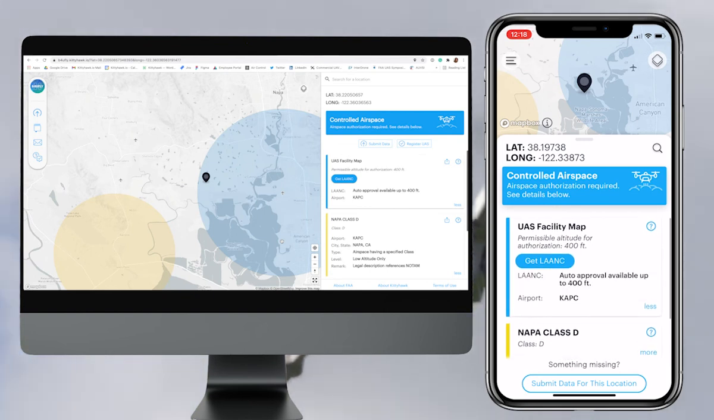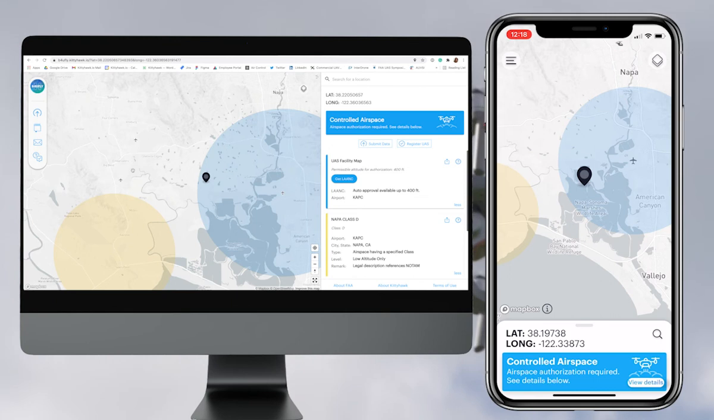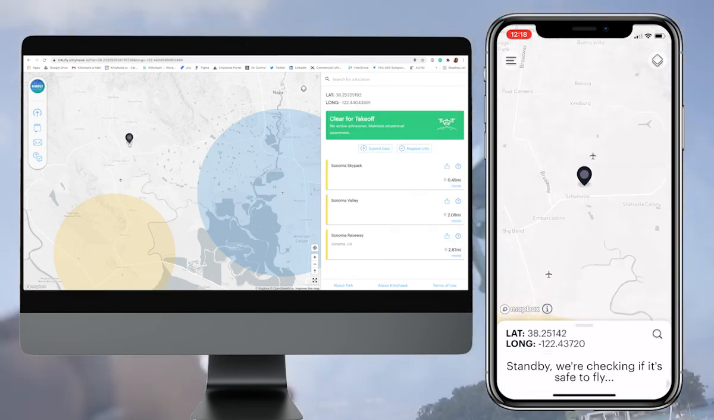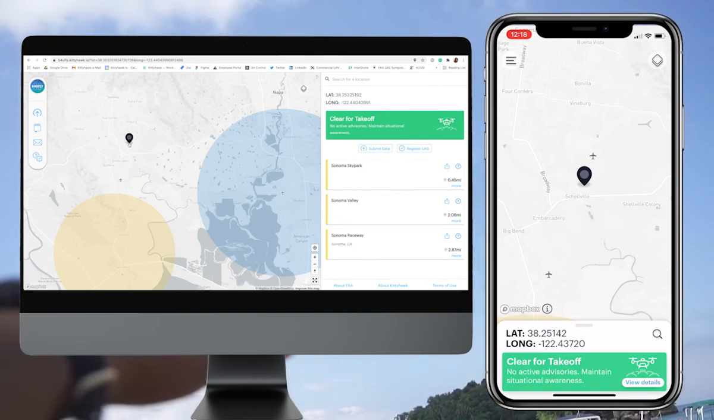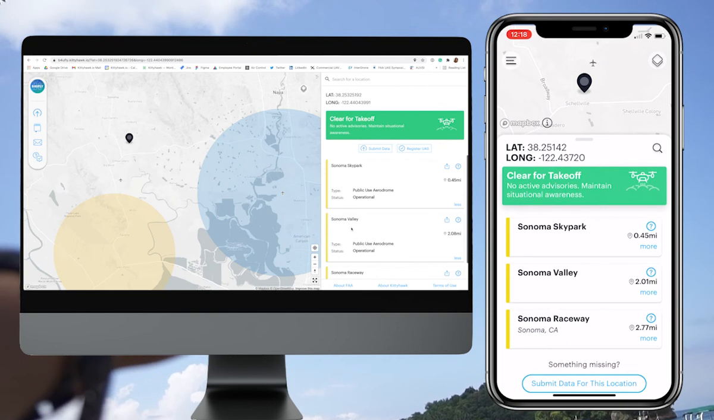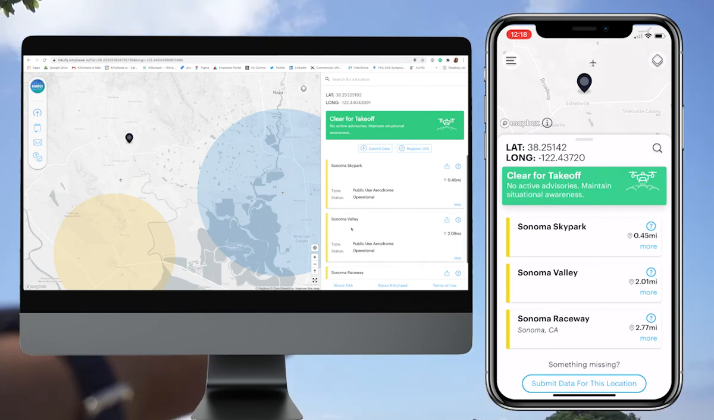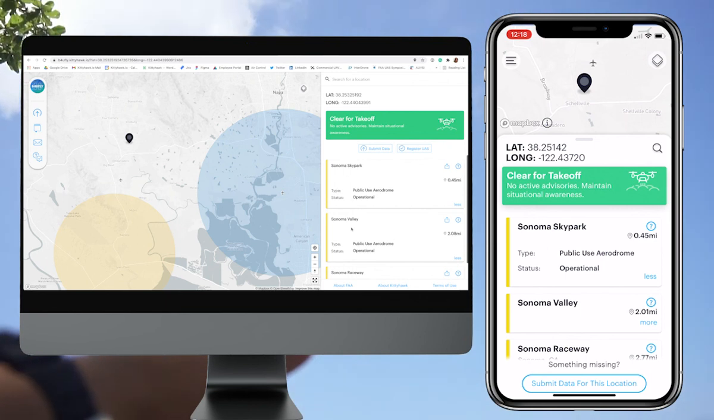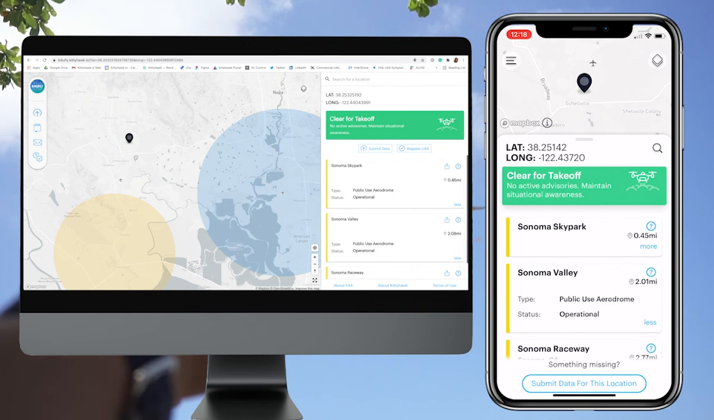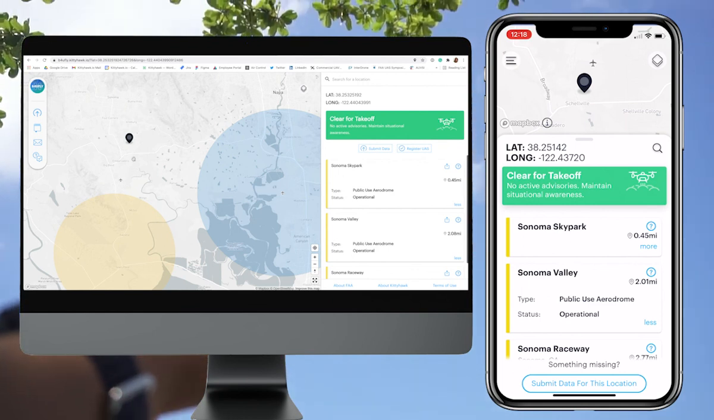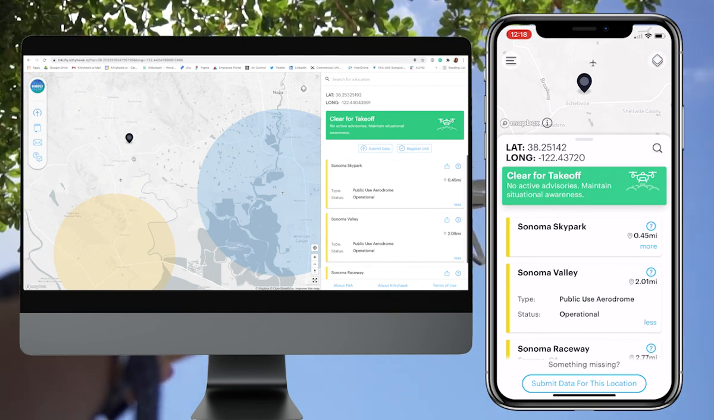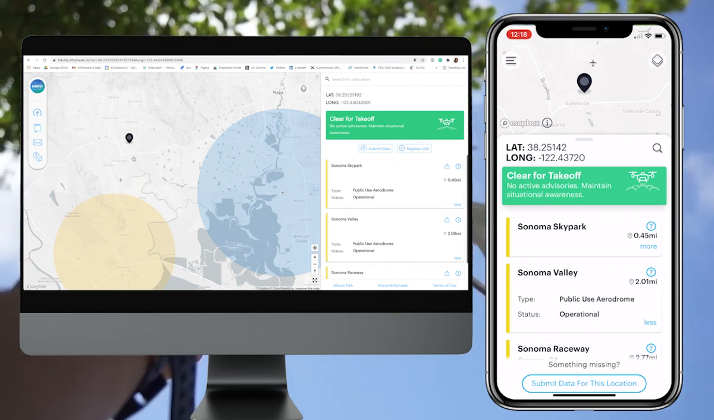Looking further outside of Class D airspace, there are also 2 airplane icons on the map, as seen here. When you click near them, on the right-hand column, airspace advisory information for each appears. These 2 airports are Sonoma Sky Park and Sonoma Valley Airport. Both are operational public use aerodromes. You'll see, unlike KAPC, Sonoma Sky Park and Sonoma Valley do not have colored circles surrounding them. This is because they are located in Class G uncontrolled airspace and do not require an operator to have an FAA authorization to operate a drone up to 400 feet AGL.